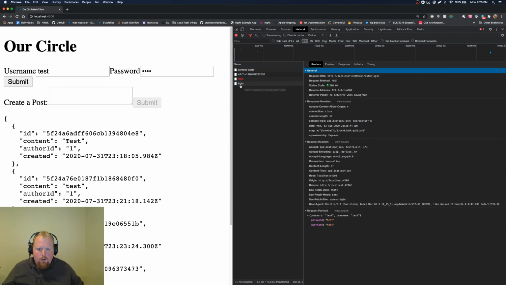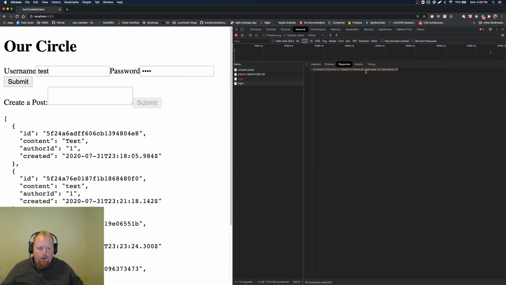Submit. Okay, so we got a 200, but we should see the error, and the reason is invalid username or password. I don't think we should actually send a 200 there. We should probably send something else, but I'm not going to worry about that for now. So in that case, we just kind of stayed in our state here. Hit submit. Nothing's really changing.